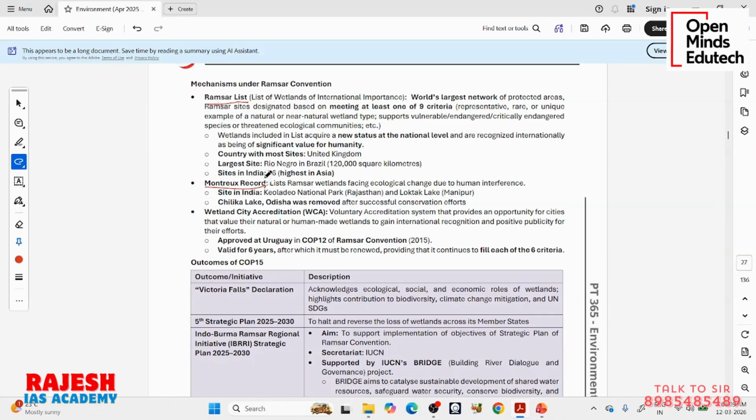Here it is given as 96, but two are recent additions, and we are highest in Asia. Okay, you can see highest in Asia. So adding means it is added in this Ramsar list.